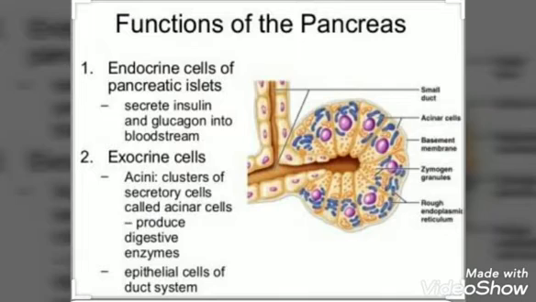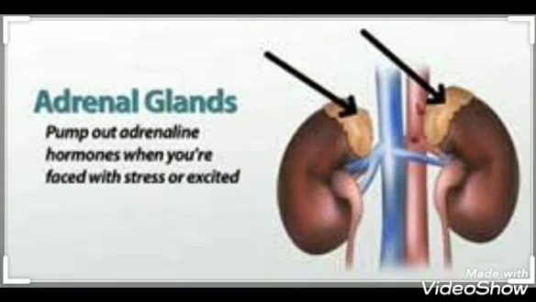Now in some people, the pancreas may not be able to create enough insulin. This condition is what we call diabetes, and so a diabetic patient is advised not to eat food with a lot of sugar, as there is not much insulin to control their blood sugar level. The pancreas can also act as an exocrine gland, as it secretes digestive juices into the stomach using ducts. So pancreas is the only mixed gland in our body.